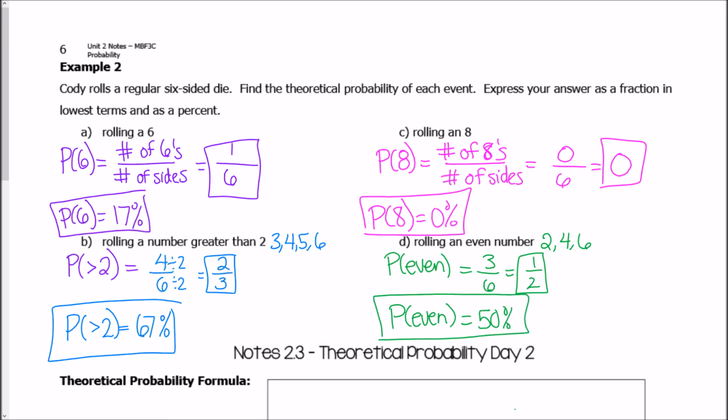And that's how we do theoretical probability. This is the first day of 2 days of theoretical probability. We're going to get more into detail next time you guys watch the video, but this is it for now.